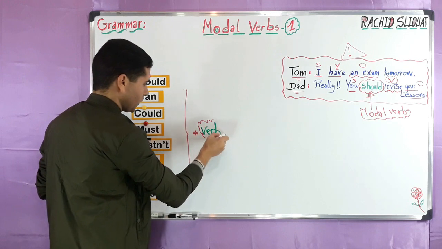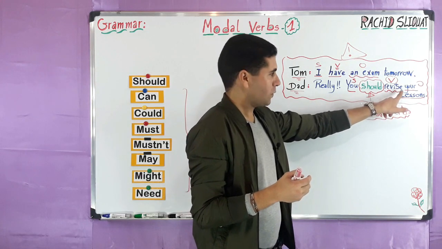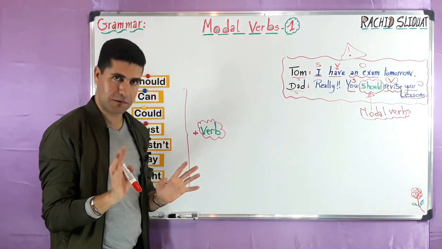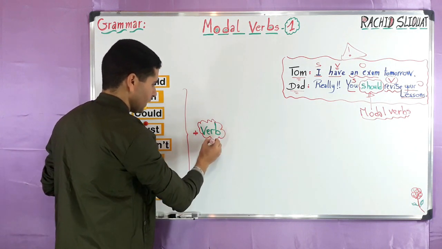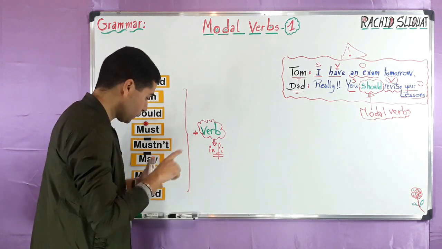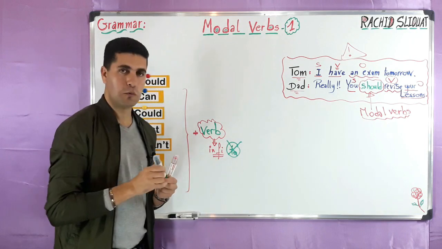And this verb, as you may notice, is it with to? Is it with ing? Is it conjugated? It is always in infinitive. So this verb should always be in infinitive, and infinitive without to, not with to.